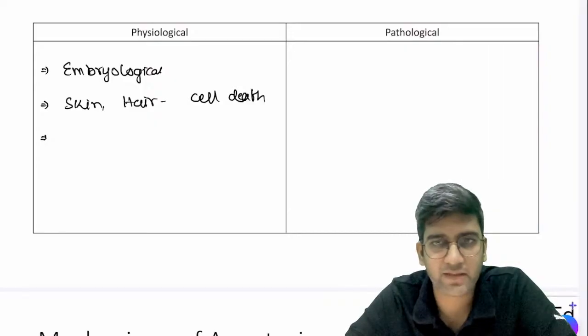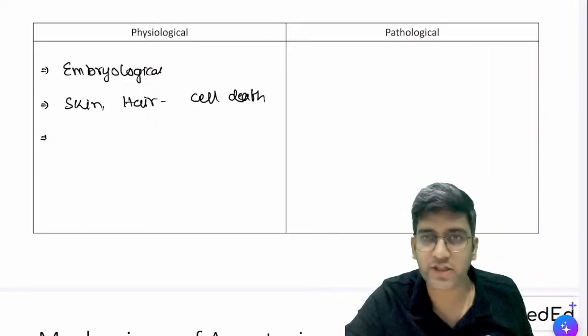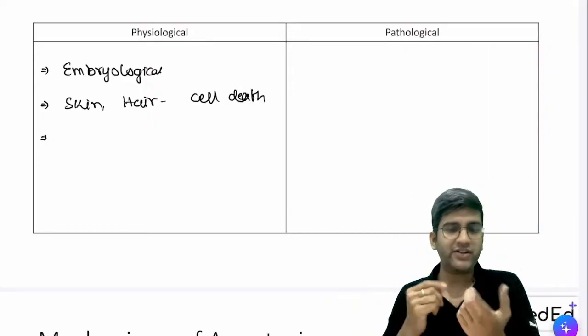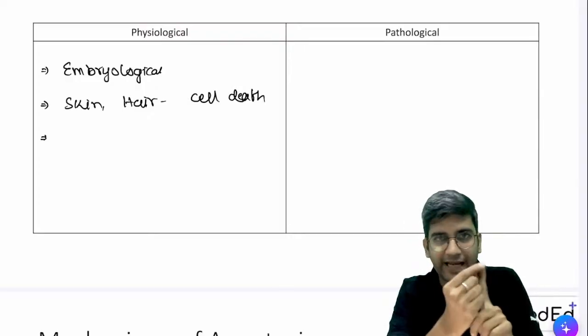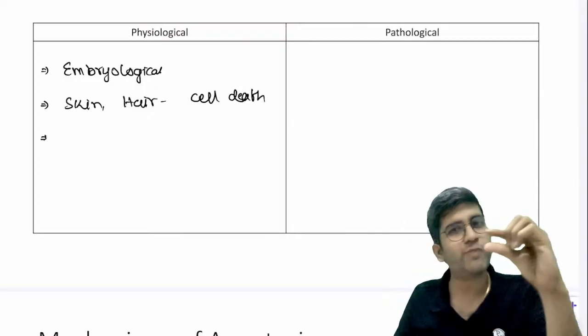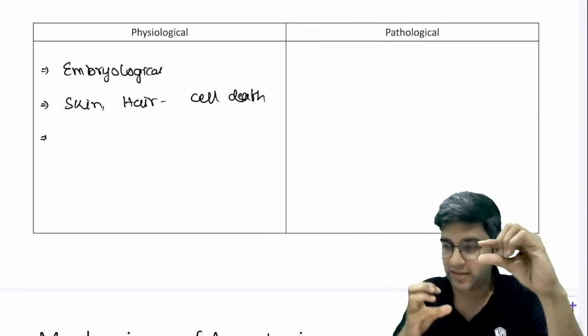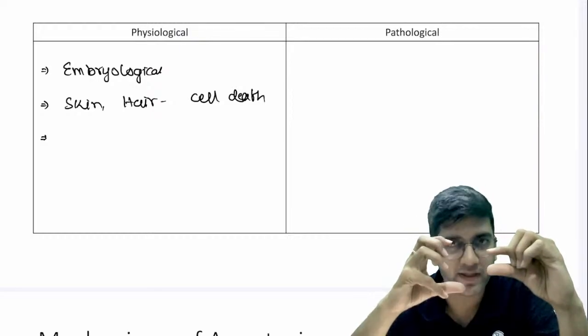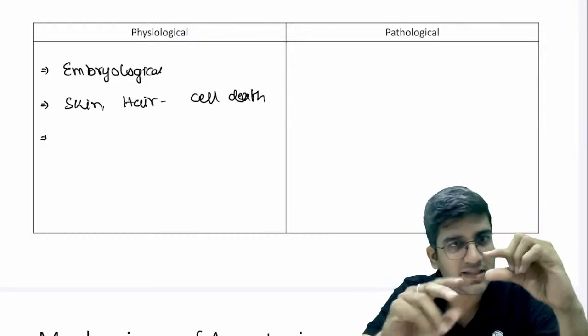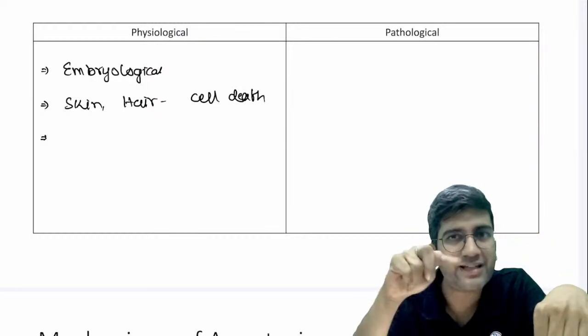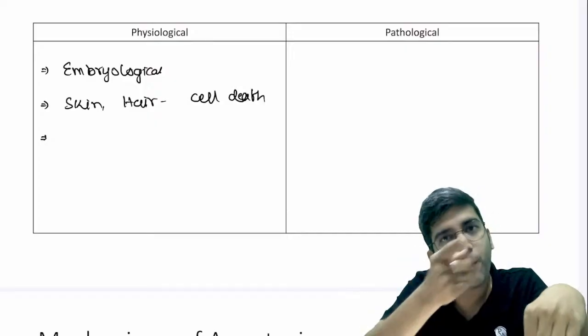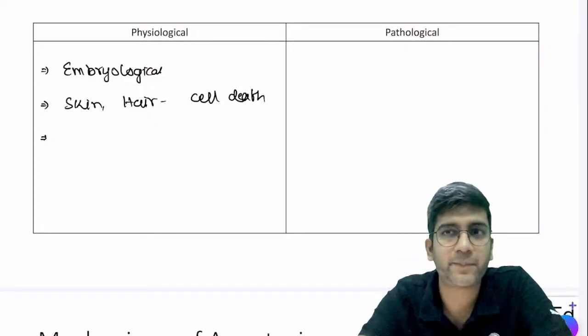Nails are not living, they are dead. Nails don't die, they are dead tissue, right? A person having an infection, I got a prick here, I have an infection here. I have 2 bacteria, just for example, and 10 WBC comes into the place. 2 WBC is enough for me to eat the 2 bacteria. What will the 8 WBC do? Will they go back into the circulation or they will die?